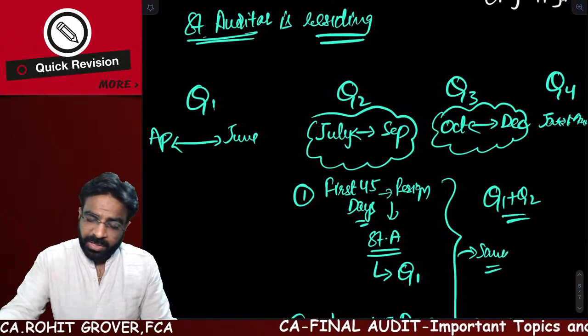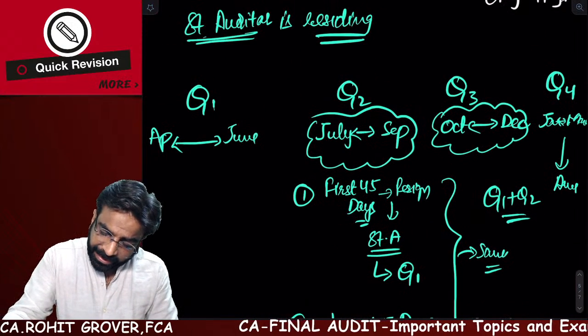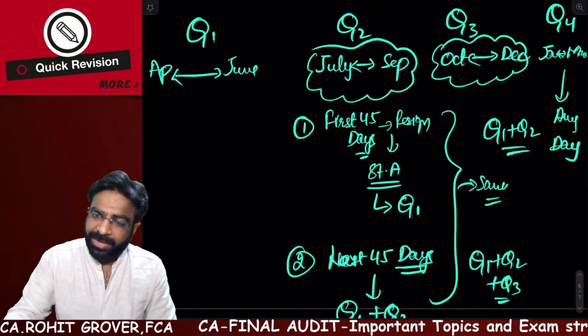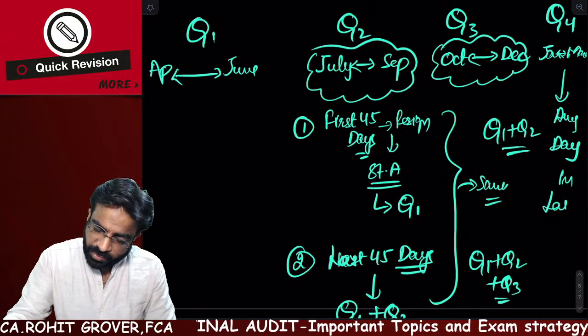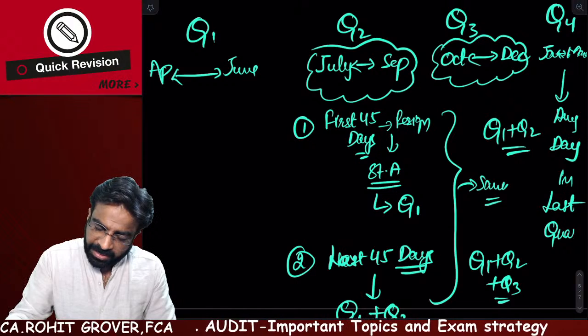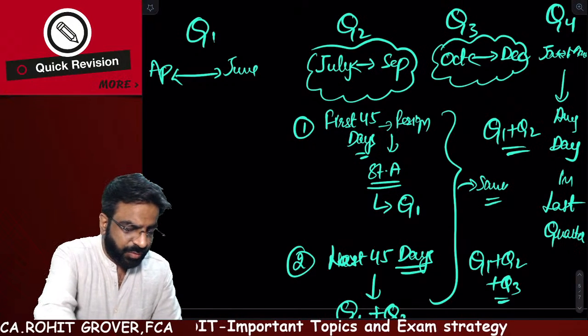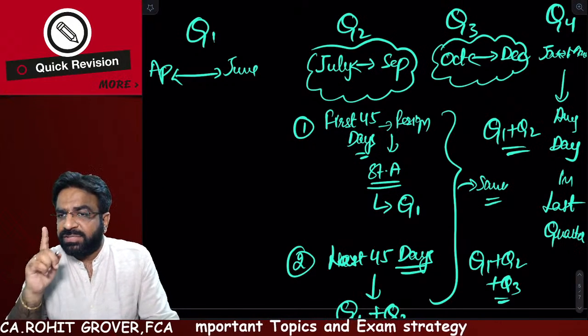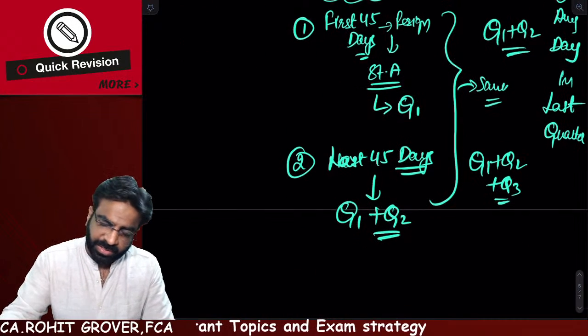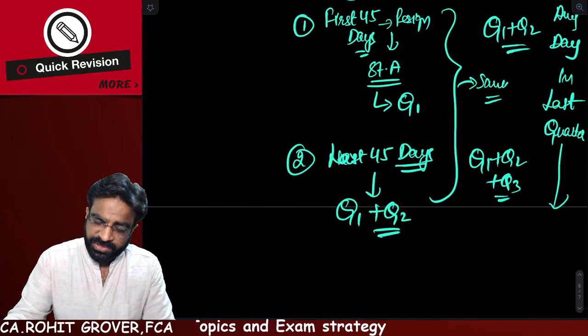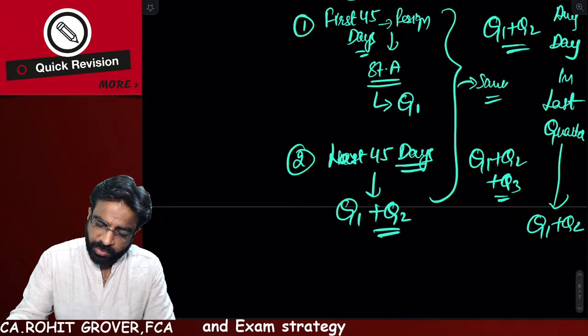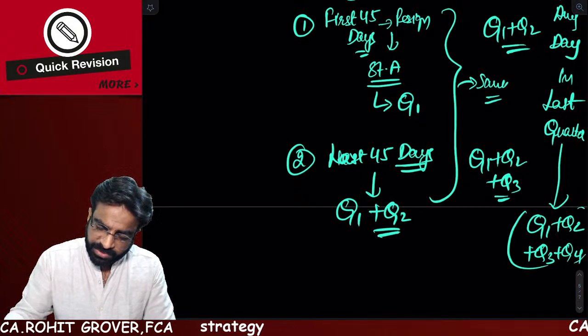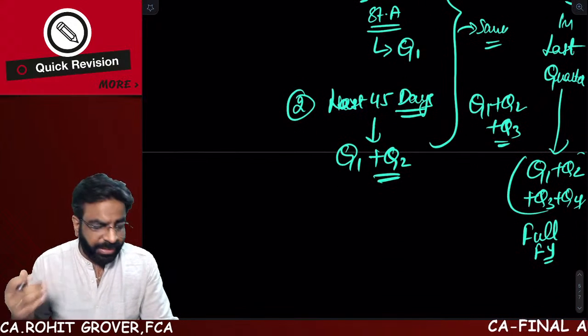And in case you are leaving on any day in the last quarter, then what will happen? In that case, you are responsible for quarter 1 plus quarter 2 plus quarter 3 plus quarter 4. It means you are responsible for the full financial year. You are not allowed to leave in between.